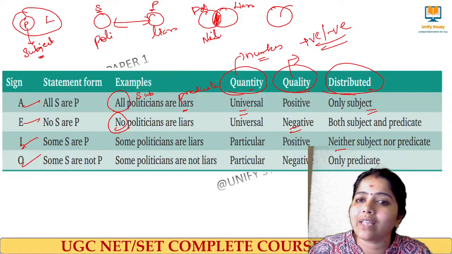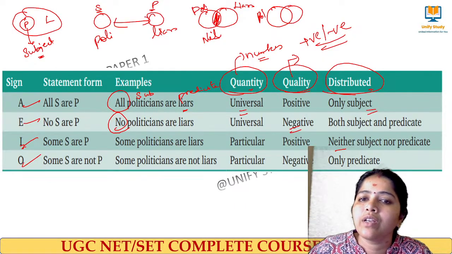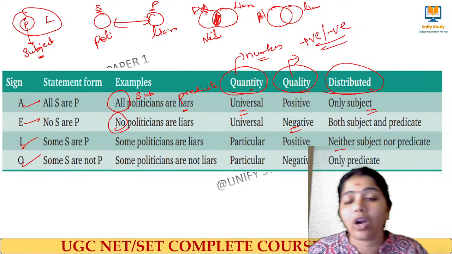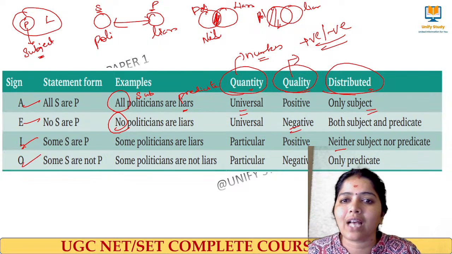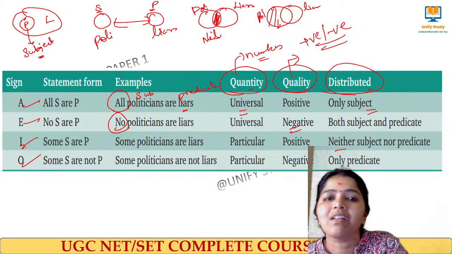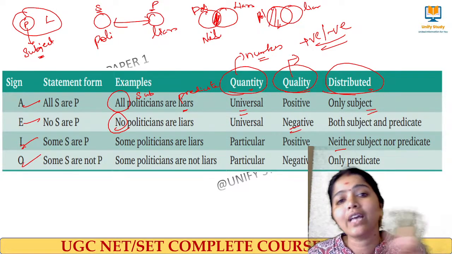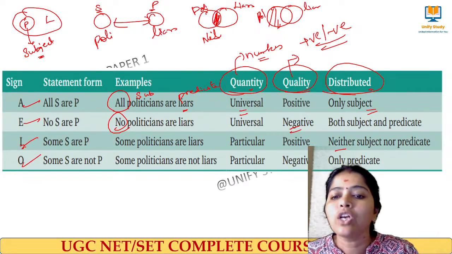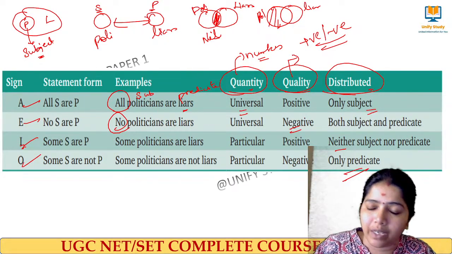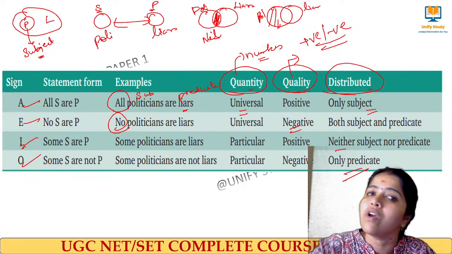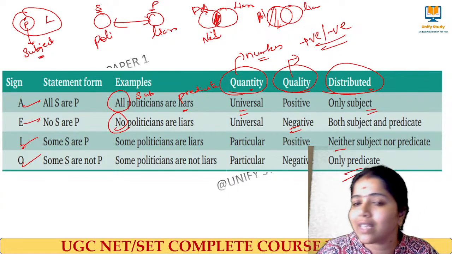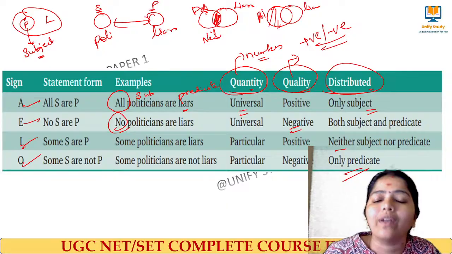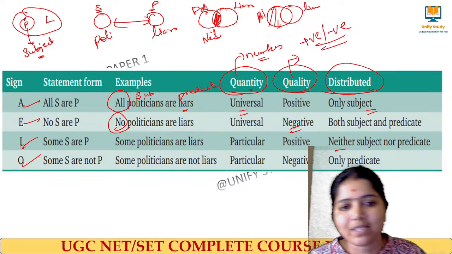Next we have some politicians are not liars. So I can draw like this. There are some politicians who are not liars. So we can take this region. There are some politicians who do not come under the group of liars. So here which class is fully taken? Liars class is fully taken. That's why the predicate of the conclusion, the predicate term, is said to be fully distributed. So from these types we can get quantity-based questions and distribution-based questions.